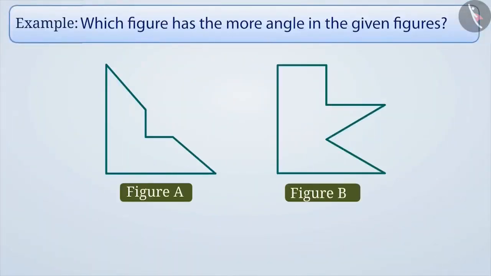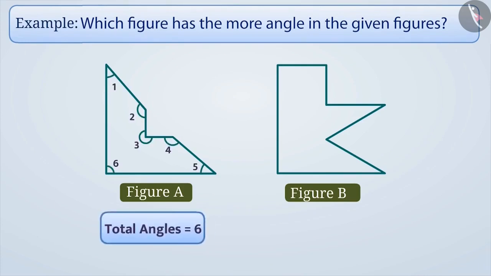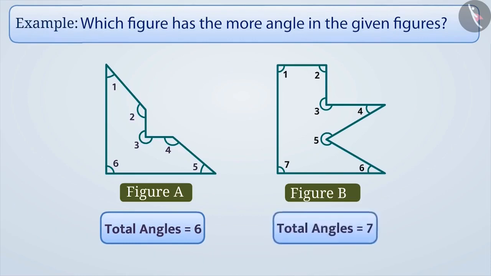Which of the following figures has more angles? Angle means corner. So to find out how many angles are there in the figure, we will find the number of corners. Here, in figure A, we see there are 6 corners, so this figure has a total of 6 angles. Similarly, in figure B, we see that there are a total number of 7 corners, so we can say that this figure has a total of 7 angles. Now we can say that figure B has more angles.